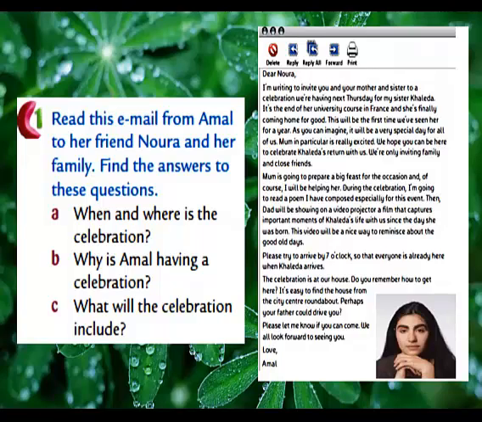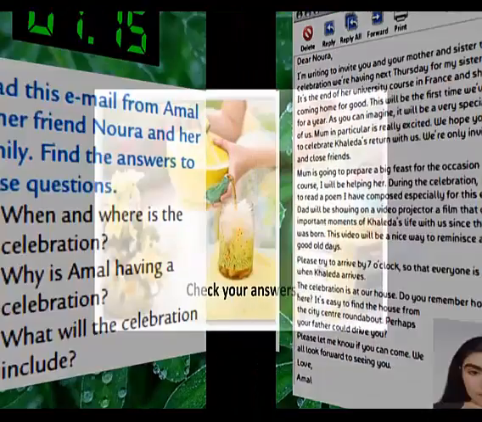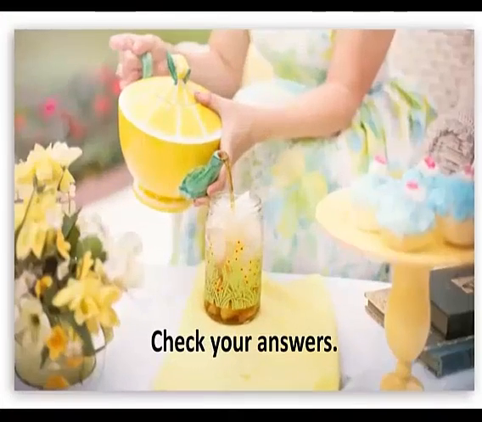Question B says, why is Amal having a celebration? And the last question says, what will the celebration include? I want you to read the email carefully and try to find the answers for these questions. Okay, my dear pupils, start reading, and after that, we will check your answers.